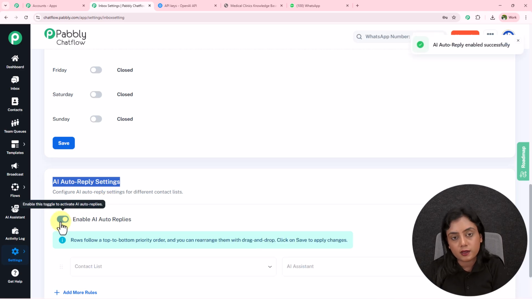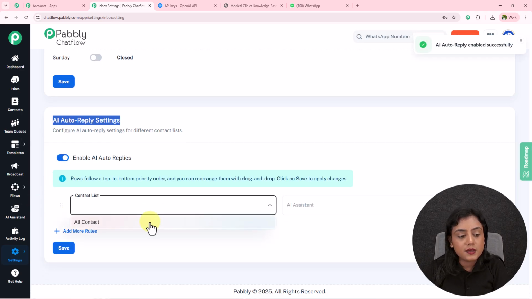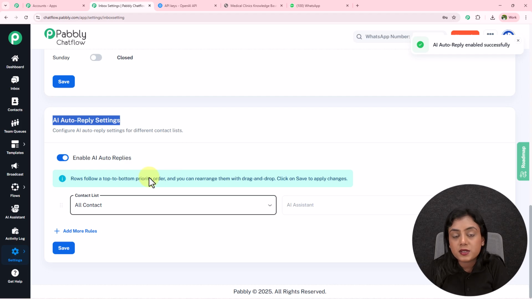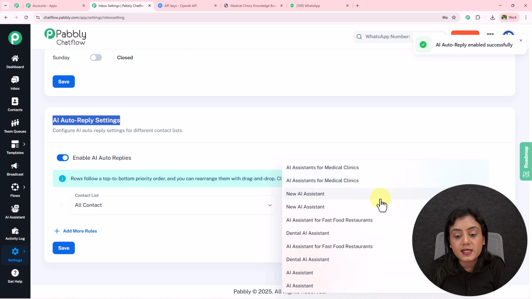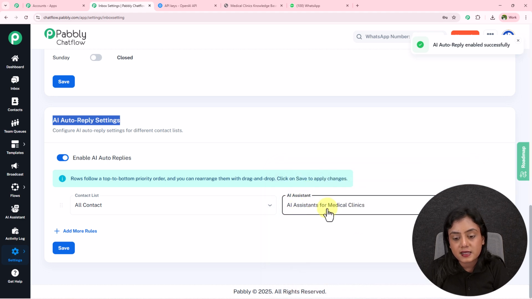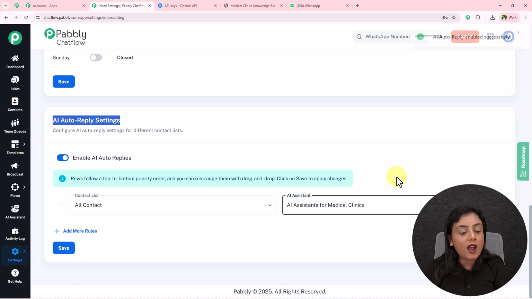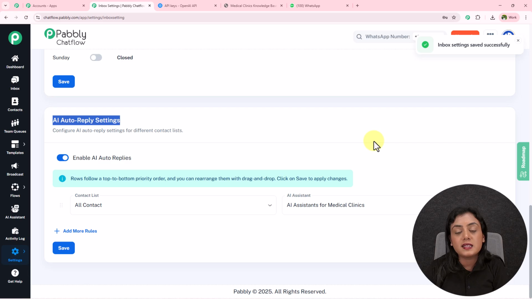Enable this from here. As you enable it, I will select the contact list to whom I want to assign. I want to assign it to everyone. So I'm going to select it as all contact. And for the AI assistant, I will apply this AI assistant. I will assign this AI assistant to everyone. Okay. So now as I've added this setting, I will save it right over here, and automatically this AI assistant that we have selected right here is going to be assigned to all the contacts that we have in our Pabbly Chatflow account.